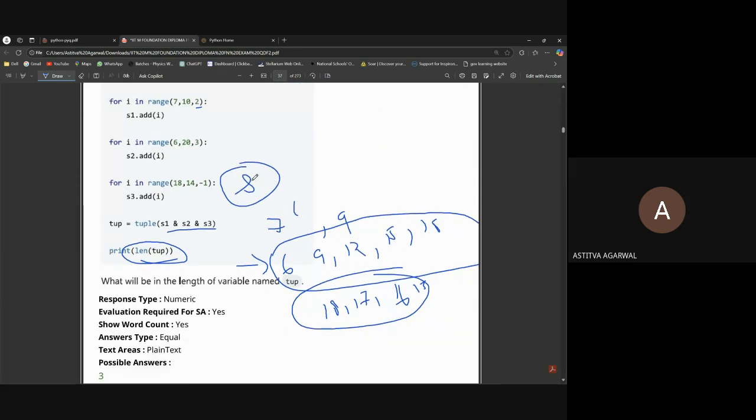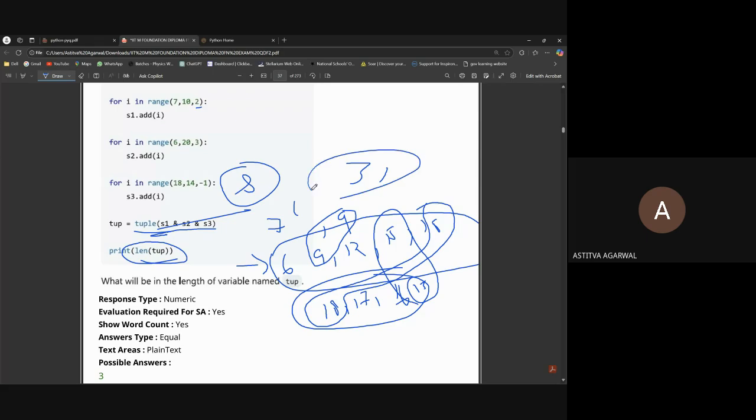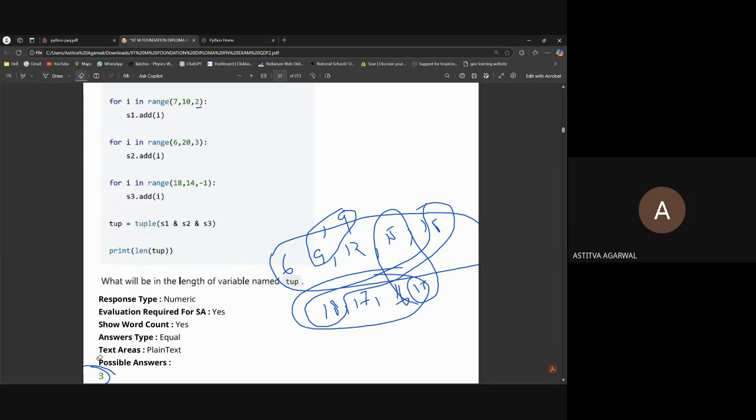So here n is for intersection. Intersection takes common elements. So what is the common element? 9, 18 and 15. So there are three common elements. We are making a tuple here, so what will be the length of the tuple? 3. Any doubt till here? Nope. Okay.